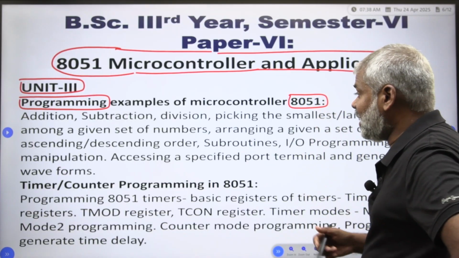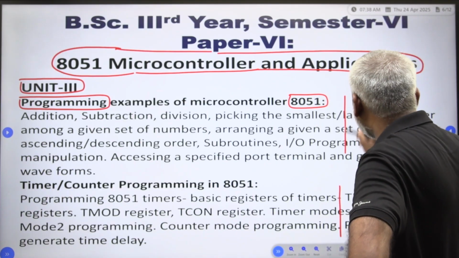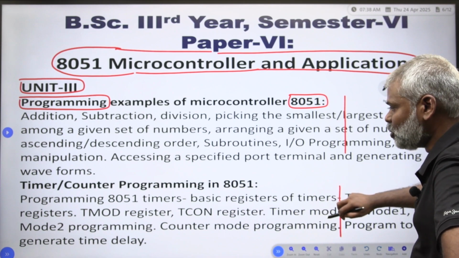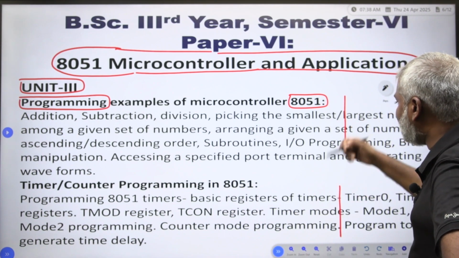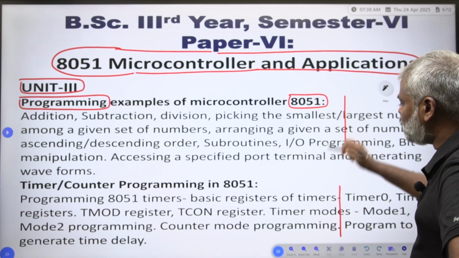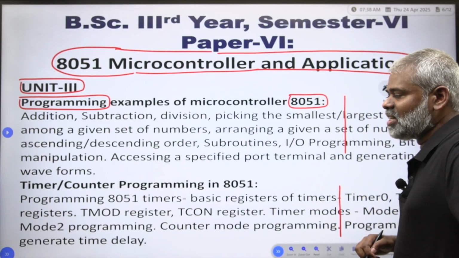Here two parts are there. If you read this part, you can leave that part. If you read that part, you can leave this part, no problem. One long question comes from this part, one long question comes from that part. So, any one part you have to read entirely, the other part you leave and only go for the short answers.